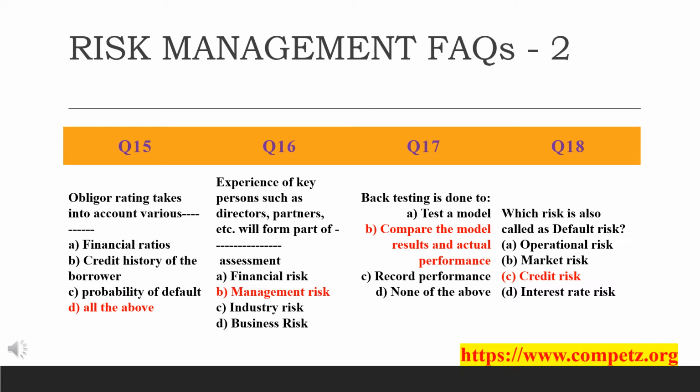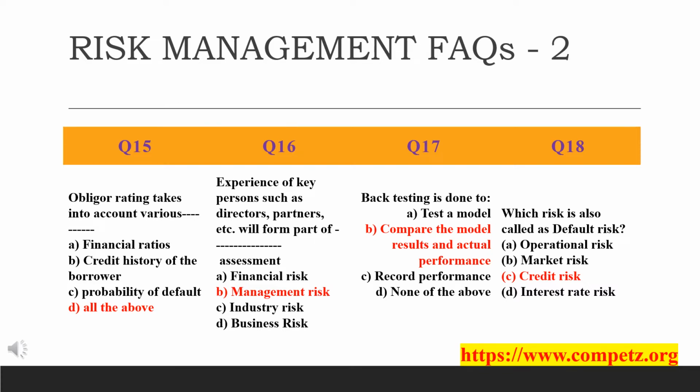Next risk is industry risk. Industry risk is assessed by studying the industry trends and prospects, and the economic and other environmental factors which affect or influence the profit of the respective industry. The last risk mentioned here is business risk. Now, what is business risk?